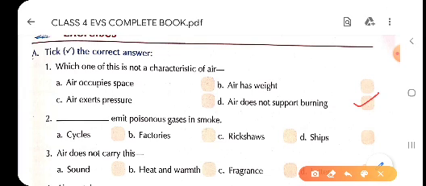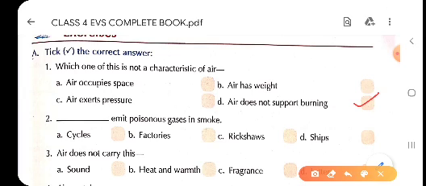Now second one, children, dash emit poisonous gases in smoke. As we have studied in the chapter, factories emit poisonous gases in smoke. Here we have 4 options. Option A is cycle. Cycle does not run on fuel, so it does not release any kind of smoke. Option B, factories.